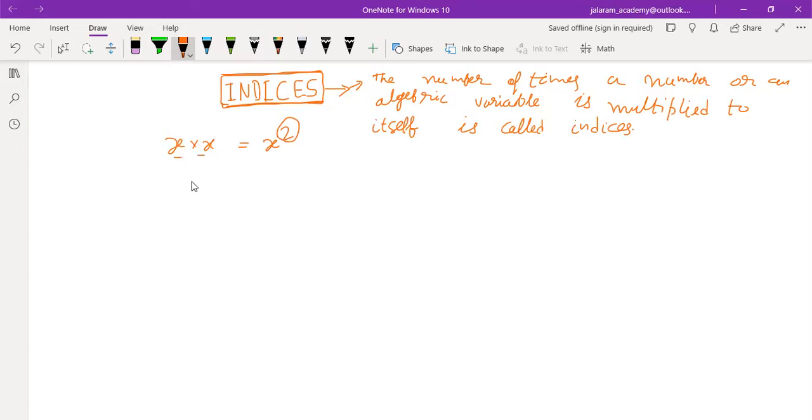Now if x is multiplied to x twice, the index is 2. Power is 2. We read it as x square. And what if we multiply it thrice? x dot x dot x means x into x into x. In indices, we can use this dot to represent the product. Is that clear to you? And we read it x cube.